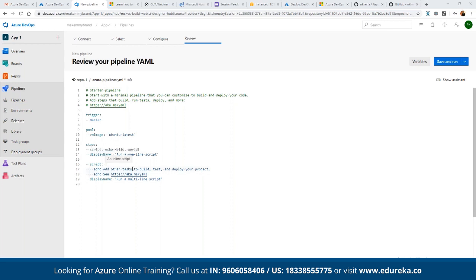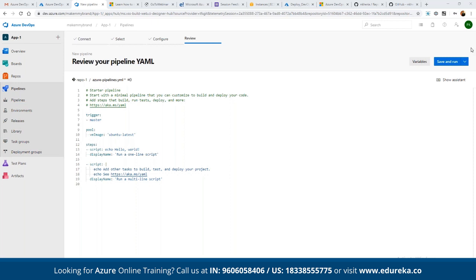In terms of script, we are going to echo hello world and display name as a run of a one-line script itself. So whatever we want to execute, we have to create a simple YAML pipeline script. We have to define a complete YAML pipeline script, and then once we are done, we can click on save and run. Let's execute the sample script so that you can be aware of how the script has been created.